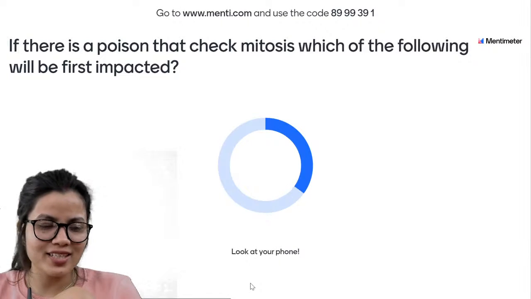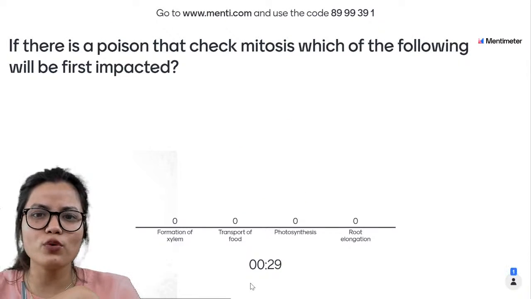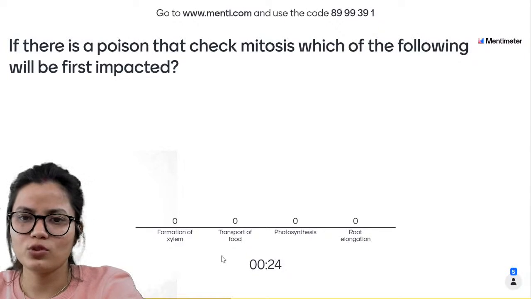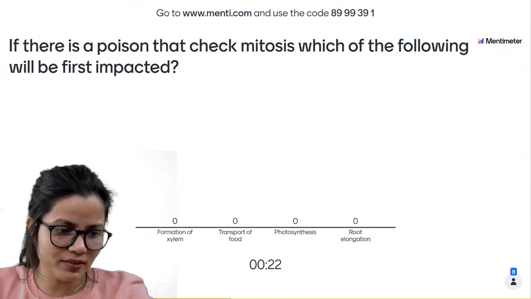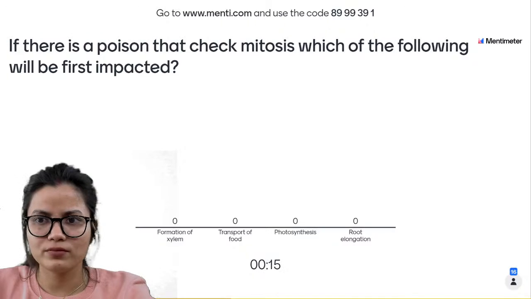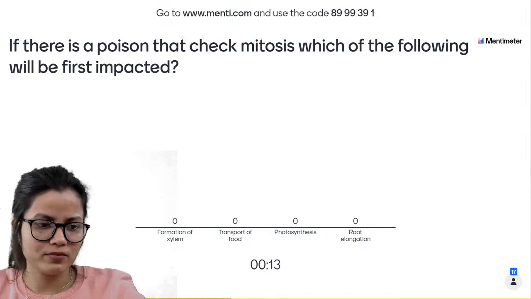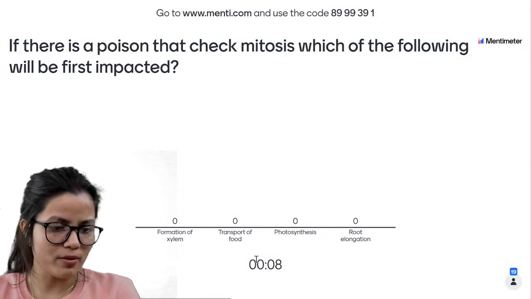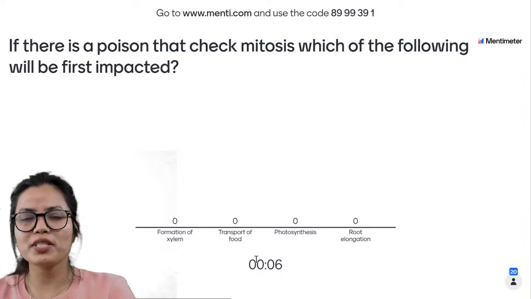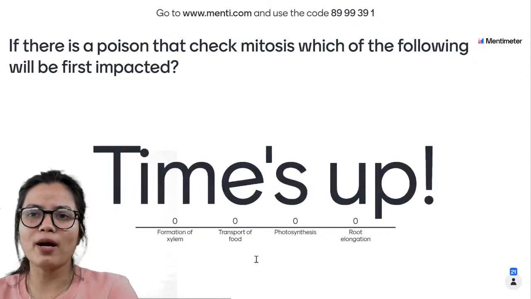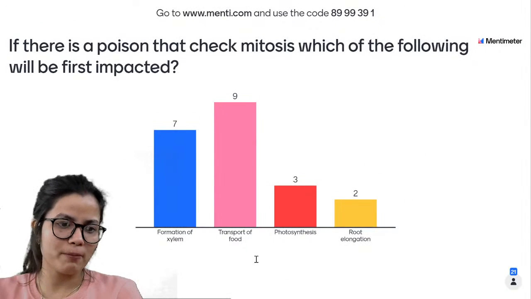If there is a poison that checks mitosis, which of the following will be first impacted? Chaliye, question kariye. You need to go to menti.com, dear. You need to go to www.menti.com. You need to enter this code. The code is 8999391. If there is a poison that checks mitosis, which of the following will be first impacted?